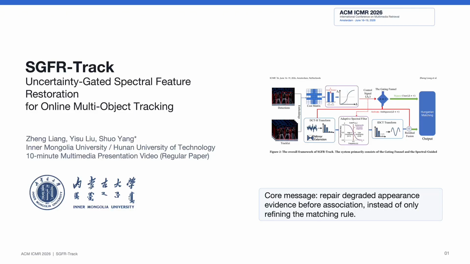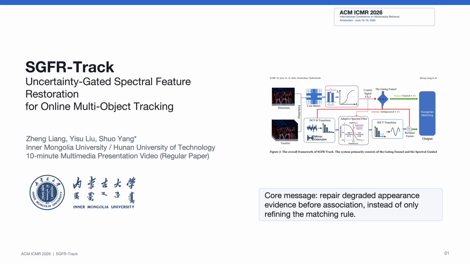Today I am pleased to present our work, titled SGFR Track, Uncertainty-Gated Spectral Feature Restoration for Online Multi-Object Tracking. This work focuses on online multi-object tracking, or online MOT. In many existing trackers, the main effort is usually placed on improving the association strategy. However, in challenging scenes, the appearance features themselves may already be corrupted by occlusion, pose changes or nearby identities. If the input feature is unreliable, the matching module can only make decisions based on degraded evidence.